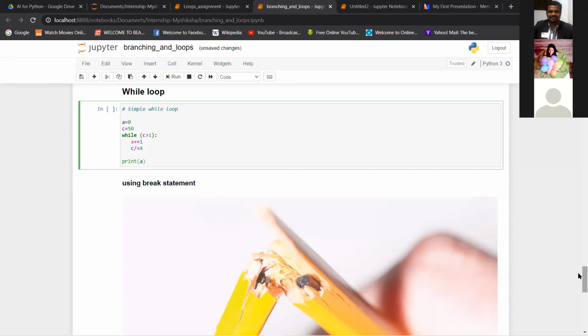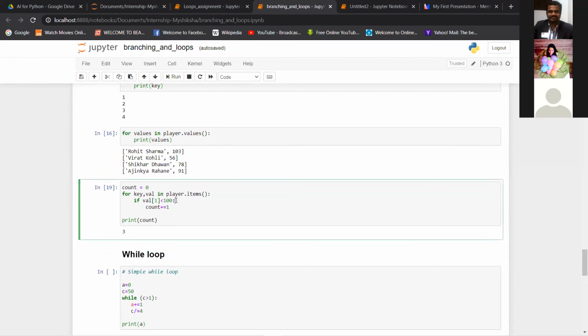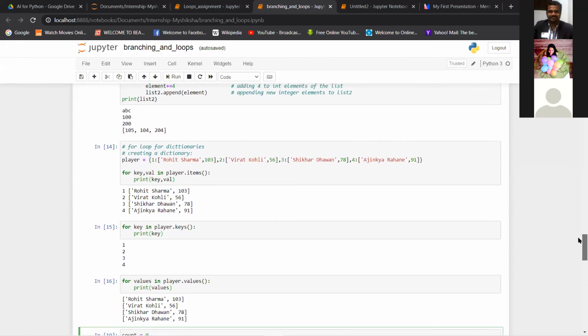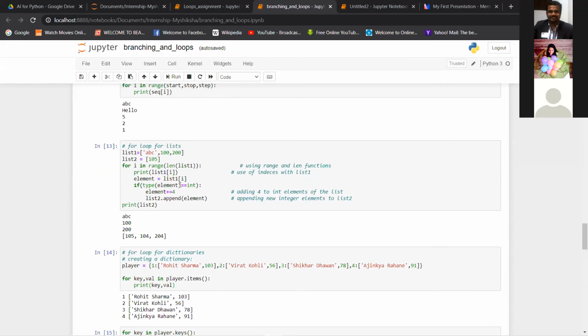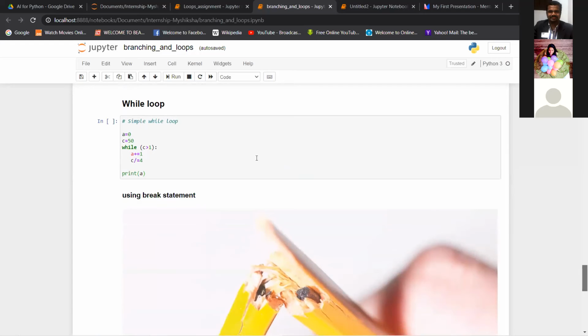You might also have seen that if you want to check certain conditions for elements of the list or string inside the loop, you have to use an if statement. You might have noticed this trend.